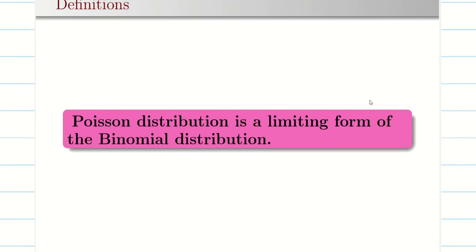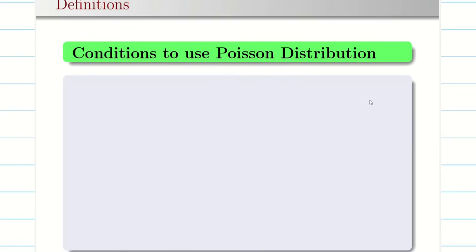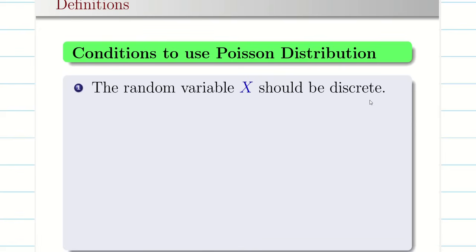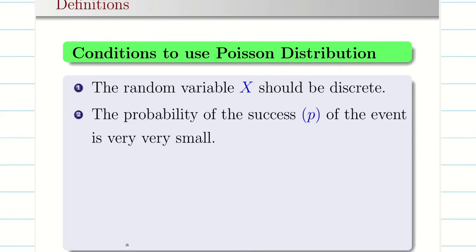So Poisson distribution is a limiting form of binomial distribution. That means Poisson derived the formula from binomial as a limiting case. So what are the conditions? As usual, let us assume this random variable is discrete. The second point: the probability of success is very low, tending to 0 but not 0, because if success is 0 no one will play the game. It is very low.